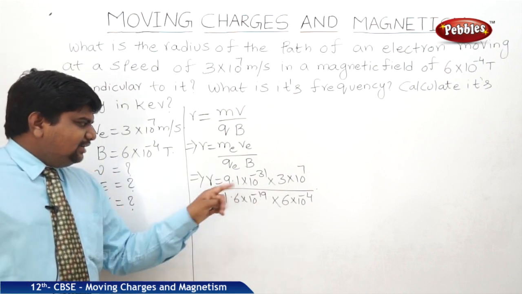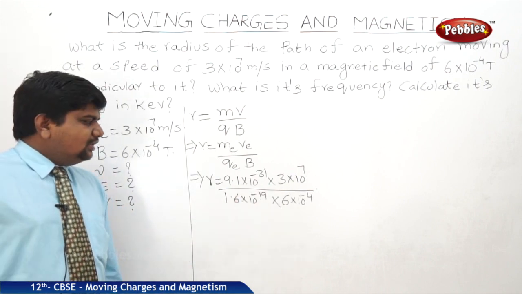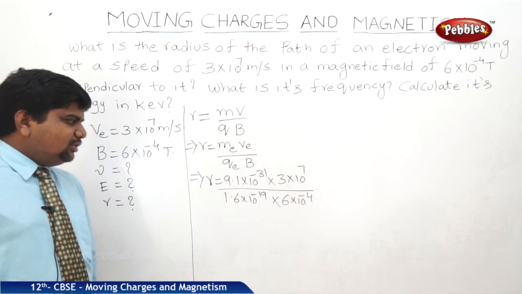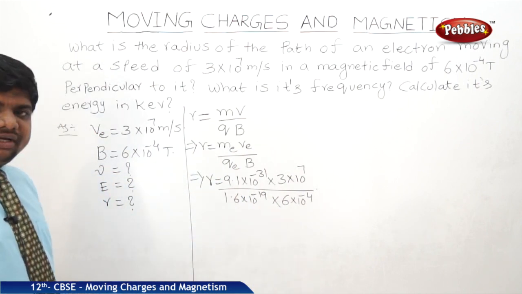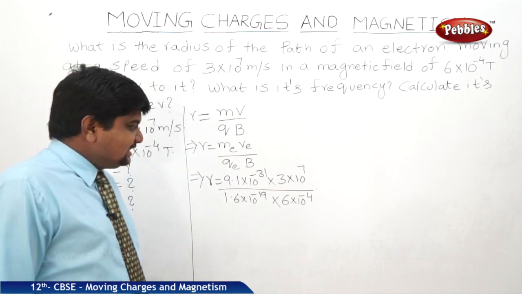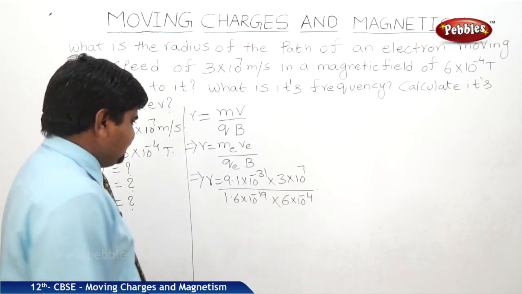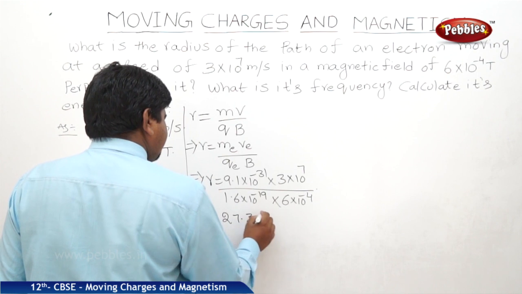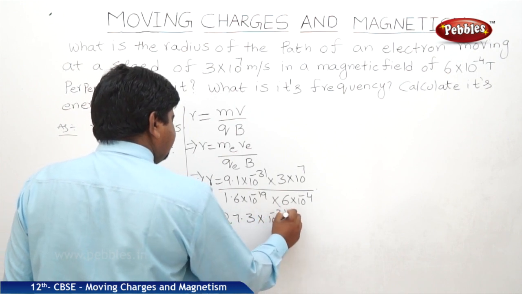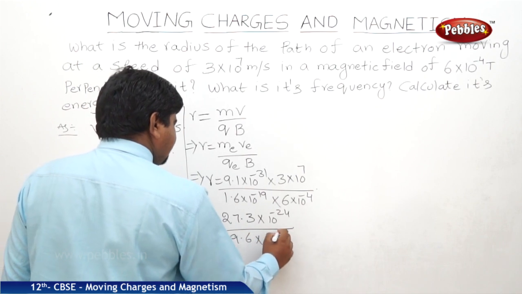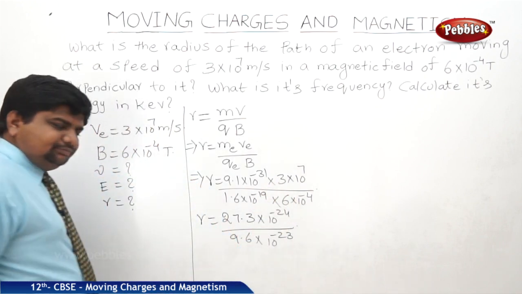Here in the numerator, 3 into 9.1 is 27.3 into 10 to the power of minus 24. In the denominator, 1.6 into 6 is 9.6, so 9.6 into 10 to the power of minus 23. So R is equal to 27.3 into 10 to the power of minus 24 by 9.6 into 10 to the power of minus 23.